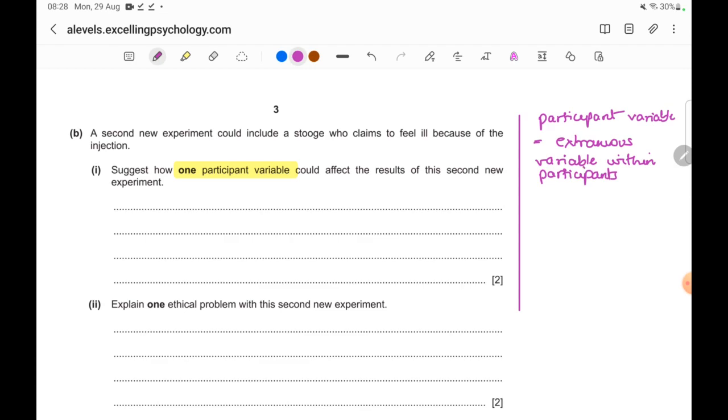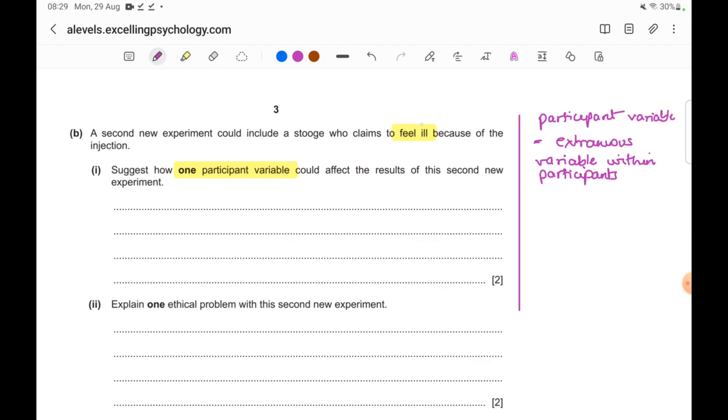Okay, now let's consider the scenario they've given us again. See, if a stooge pretends to be ill, we'll have to connect this with what we already know about the original study. Why did they make the stooge act angry or happy in their original study? Because they thought participants would start experiencing the same emotion.